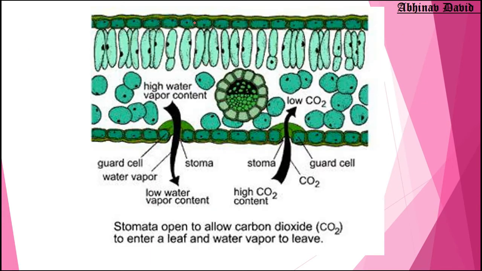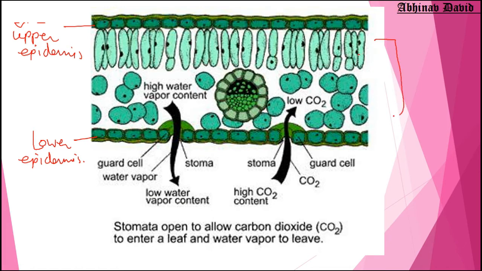You can see this is a diagram of the leaf. This is the upper epidermis, and this is the lower epidermis. Then this portion is called the mesophyll.